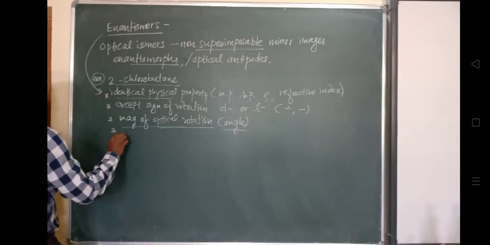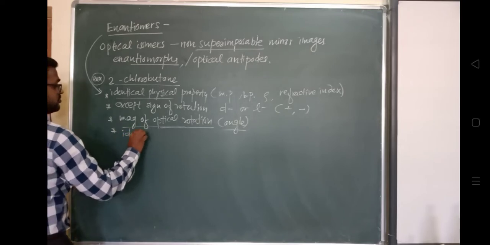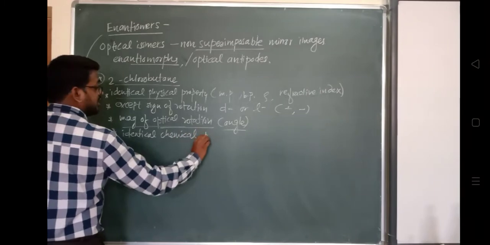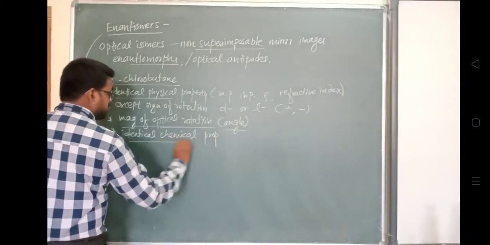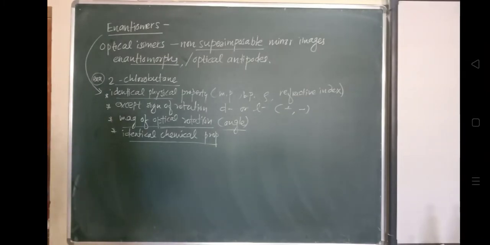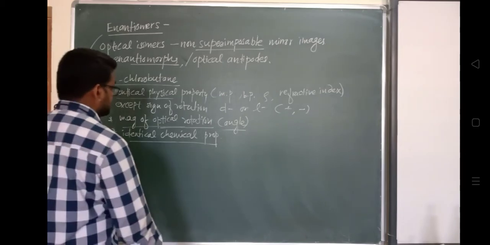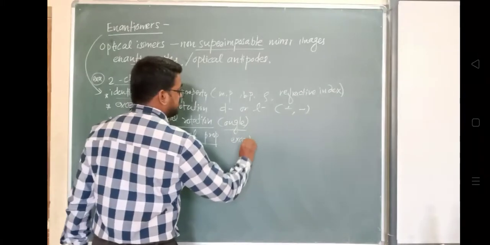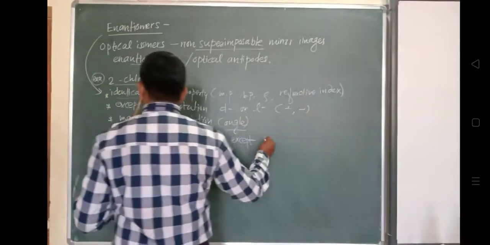They will have identical chemical properties. So if we talk about their physical and chemical properties, they will be the same. In short, they have identical chemical properties except towards an optically active reagent.